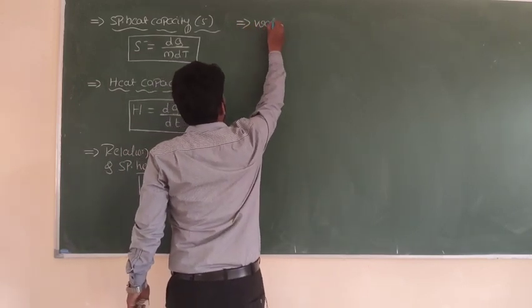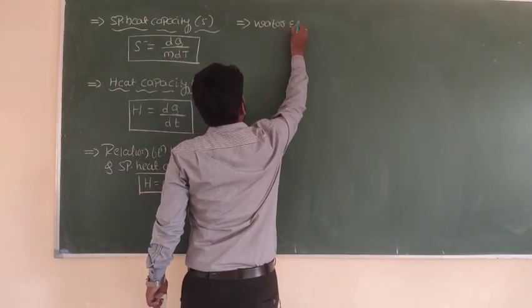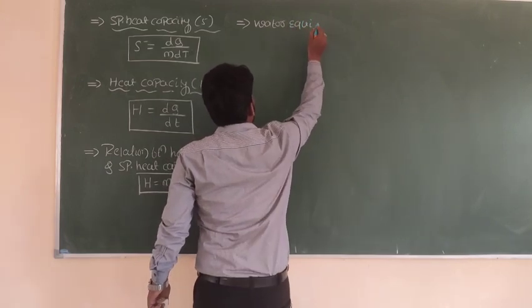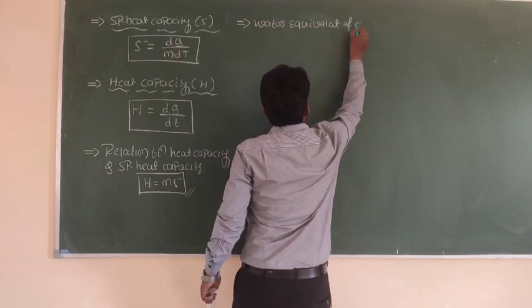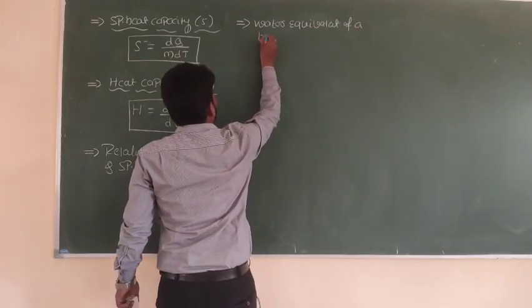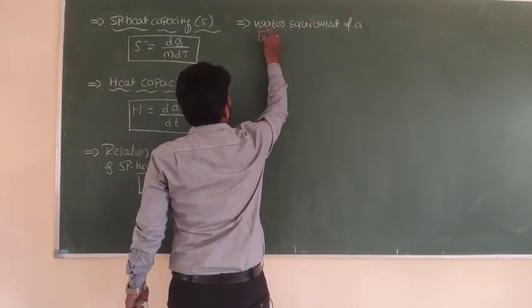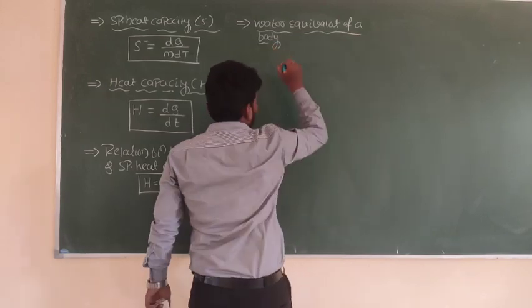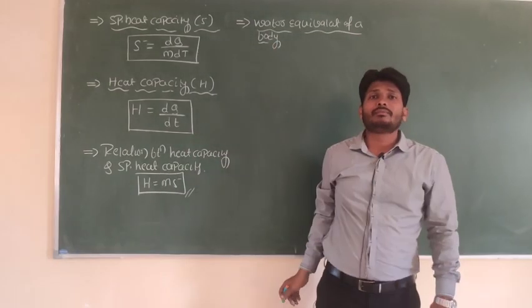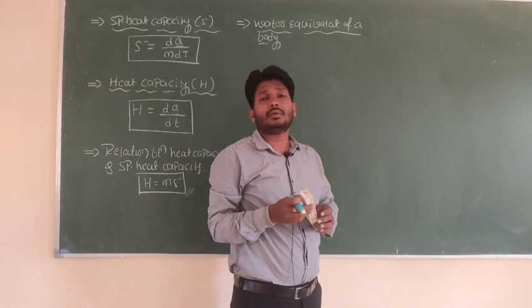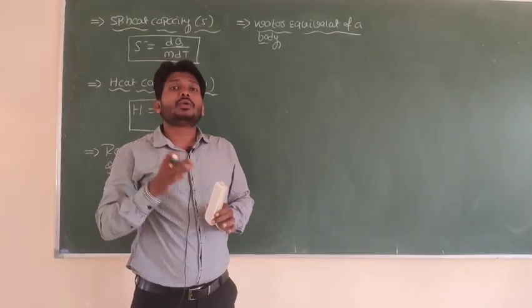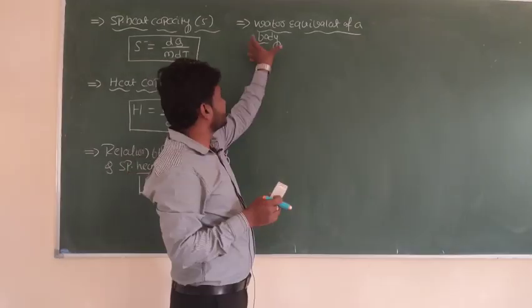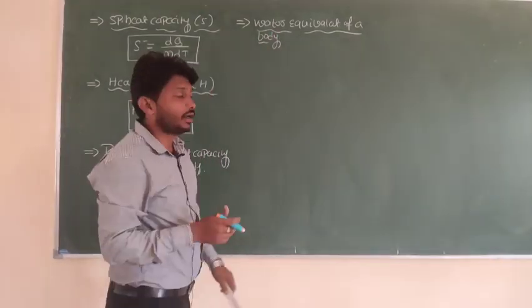water equivalent of a body. What is the meaning of water equivalent of a body?